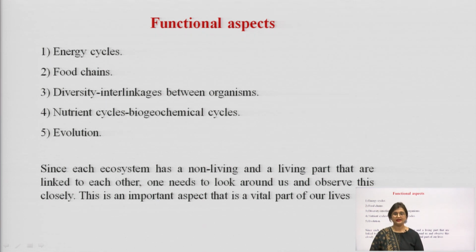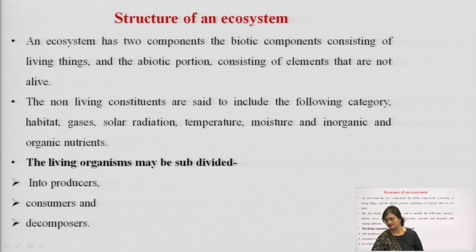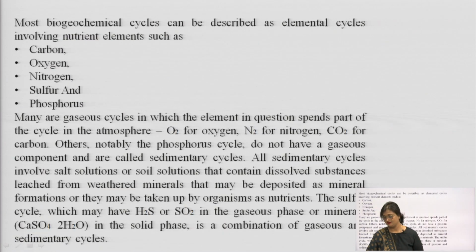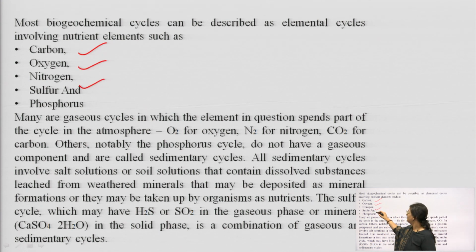We shall be learning about each of those cycles, namely, as you can see here in the slide, the carbon cycle, oxygen cycle, nitrogen cycle, sulphur cycle and phosphorus cycle. We shall be learning in detail about each of these cycles.